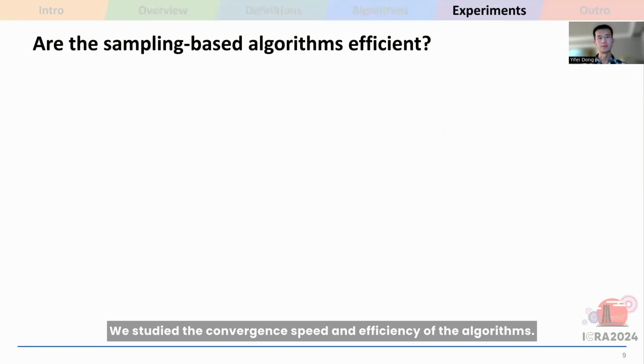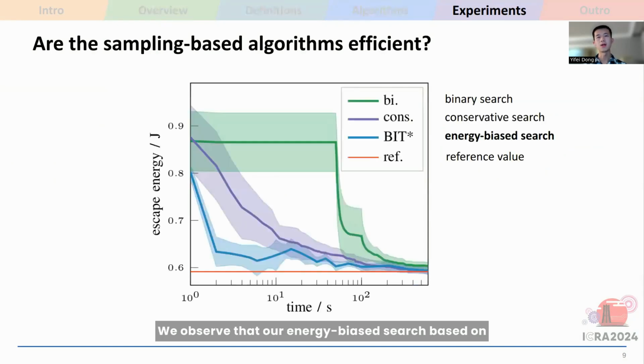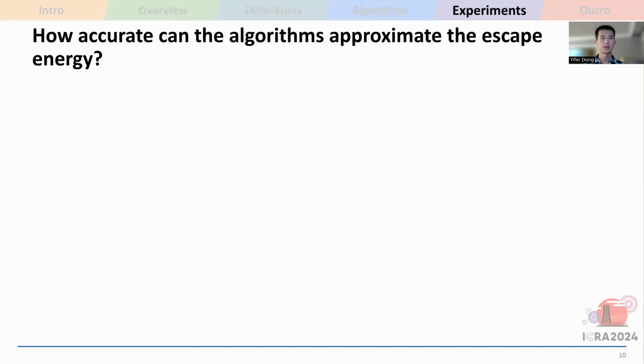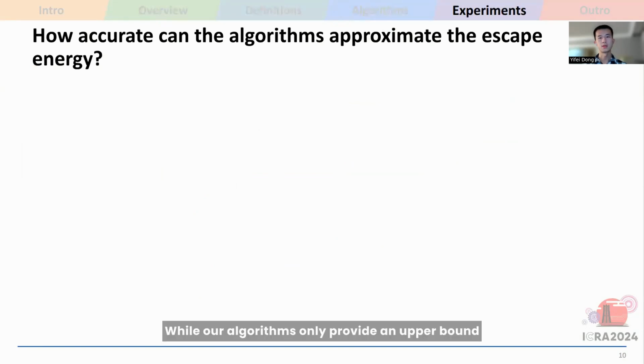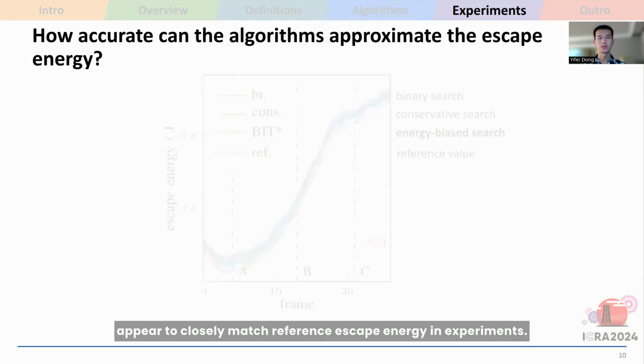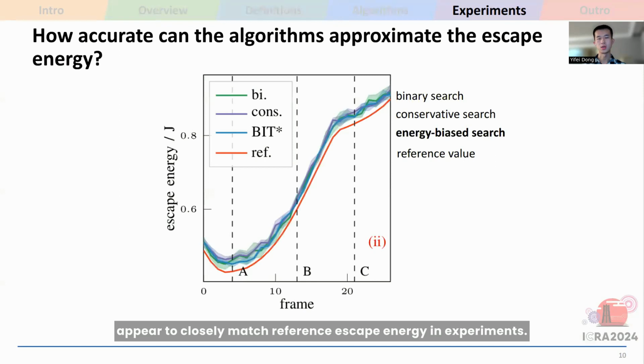We studied the convergence speed and efficiency of the algorithms. We observed that our energy-biased search based on a standard BIT star planner converges the fastest. While our algorithms only provide an upper bound estimation of escape energy, we observed that they appear to closely match reference escape energy in experiments.